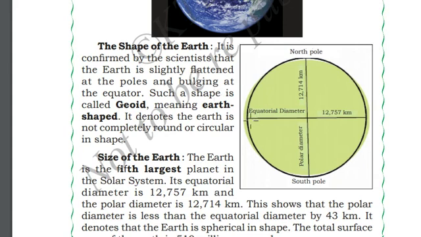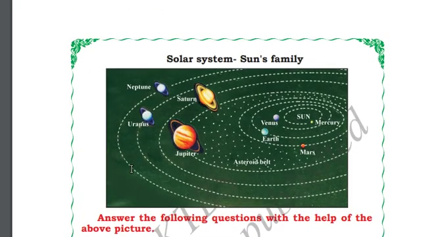You can see the equatorial diameter, 12,757 kilometers. But when we see the diametrical distance between the North Pole and the South Pole, the distance is 12,714 kilometers, which is slightly lesser than the equatorial diameter. Earth is not purely a spherical body. Earth is a little squeezed at the North Pole and South Pole. Here we can see all the known planets revolving around the Sun.